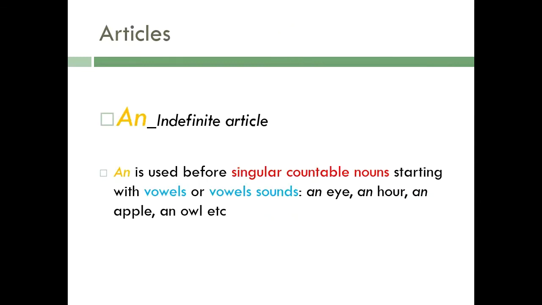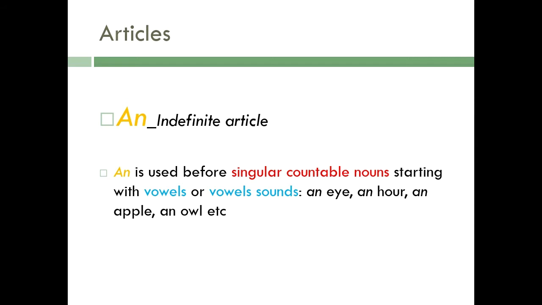Now next, there is another indefinite article, that is an. An is used before singular countable nouns starting with vowels or a vowel sound. The words that start with vowels or a vowel sound, with those we use the indefinite article an. It is used with singular countable nouns. For example, an eye, an hour, an apple, an owl, etc.